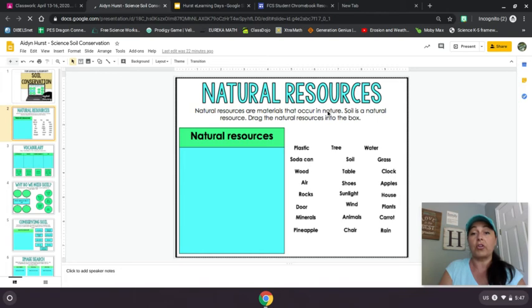Drag the natural resources into the box. So I look here and go, oh, tree. That's something that occurs in nature. So I'm just going to click and drag it over. Okay. Go through the whole thing like that. No problem. There are a couple places.